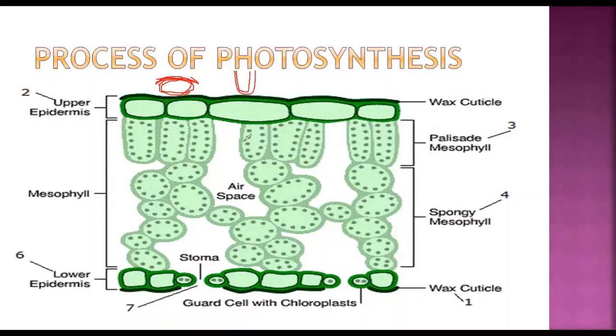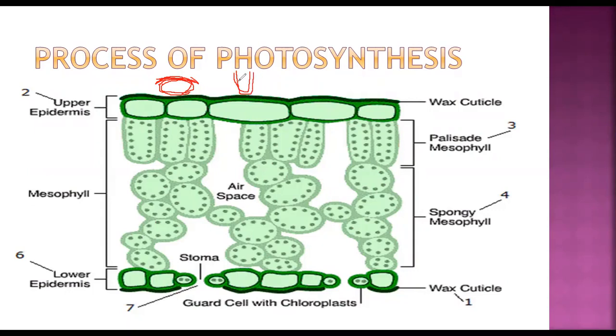In the palisade cell, the outer and inner membrane should be a little closer.